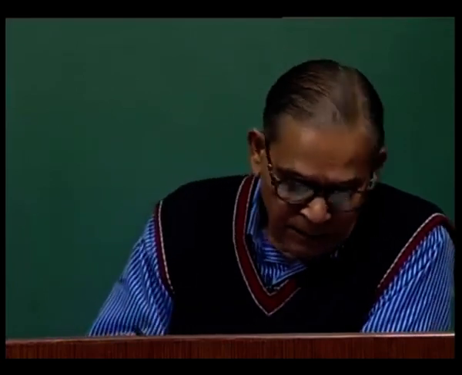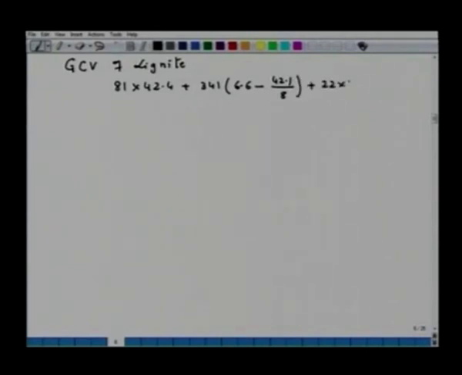So, if I want to determine the GCV of lignite, then you know the formula, that is 81 into 42.4 plus 341 into 6.6 minus 42.1 upon 8 plus 22 into 1.1. So, this comes out to be equal to 3914.6 kilocalorie per kg.